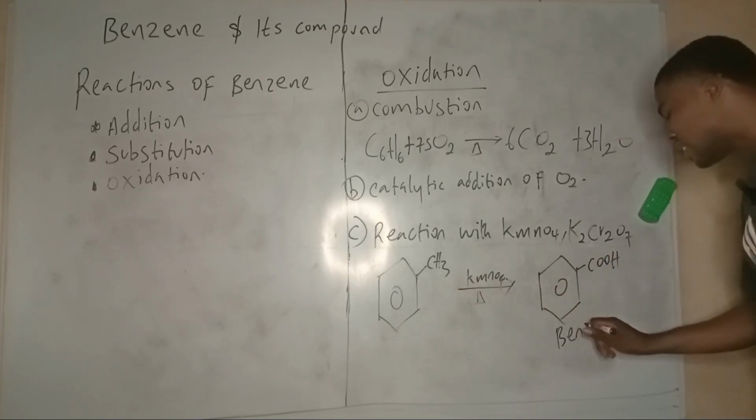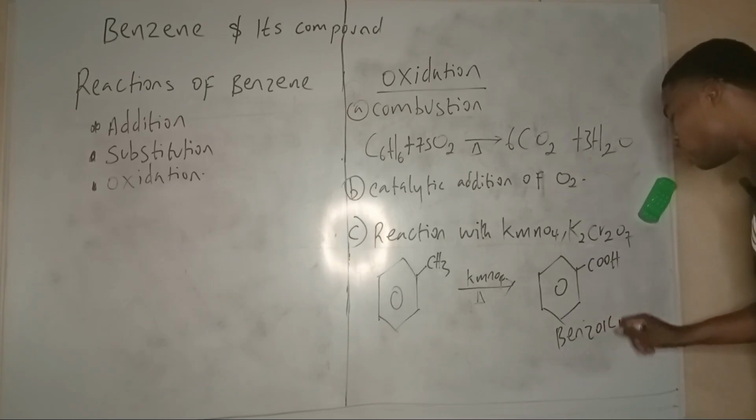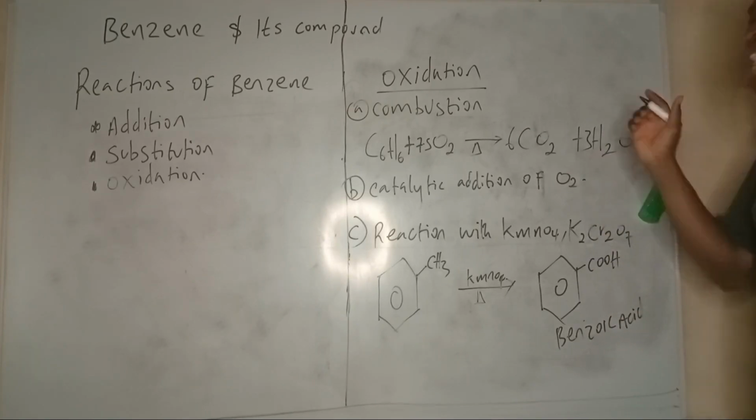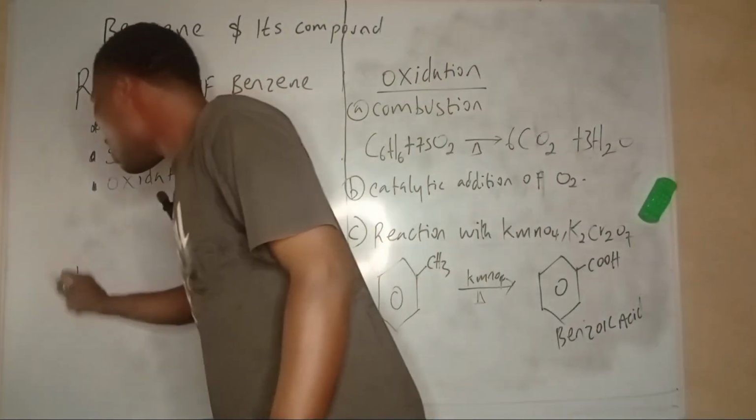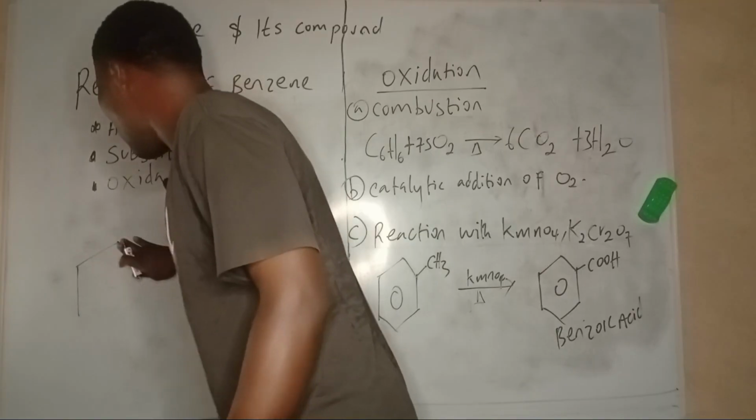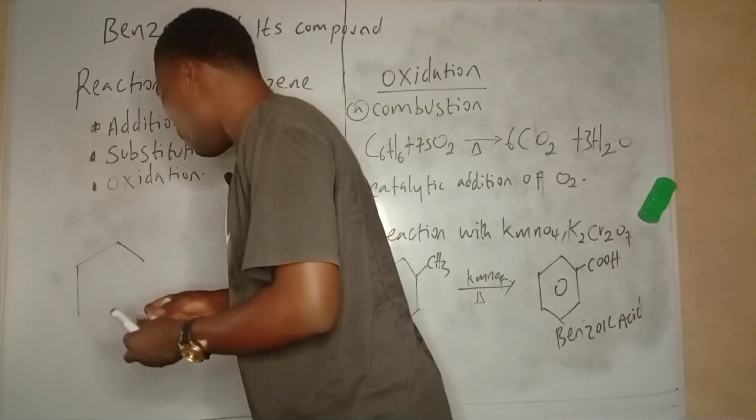This is methylbenzene. This is benzoic acid. No matter the length of the carbon chain, you will get benzoic acid. My point, if you have such a compound, let's say we have this kind of compound, okay?